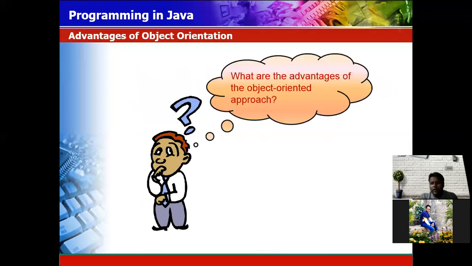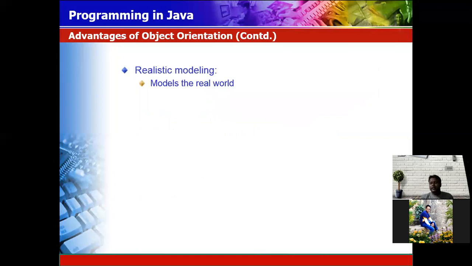Now move to the advantages of the object orientation approach. First is realistic modeling. Realistic modeling helps to model the real world. Suppose you and your friend plan a get-together and want to arrange a feast, and you decided that you have to prepare chicken curry.